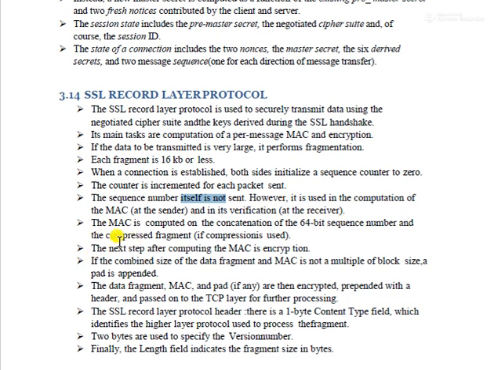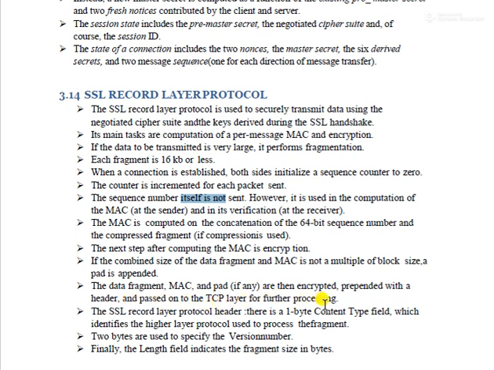The next step after computing the MAC is encryption. If the combined size of the data fragment and MAC is not a multiple of the block size, a pad is applied. The data fragment, MAC and the pad are then encrypted, prepended with the header and passed to the TCP layer for further processing.